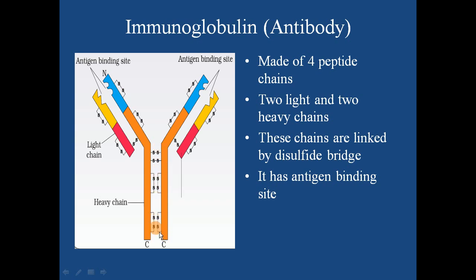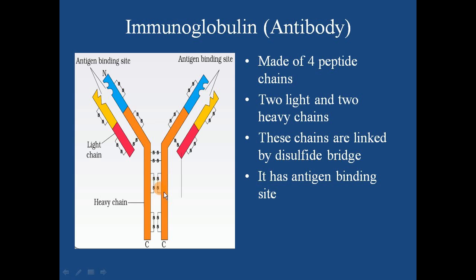If you recall, a polypeptide chain is made up of different types of amino acid. There is one amino acid called cysteine, in which you have sulfur. Sulfur atom will be present in amino acid cysteine. So in the formation of this disulfide bridge, cysteine amino acids are involved, and with the help of disulfide bridge, all these 4 chains are held together.